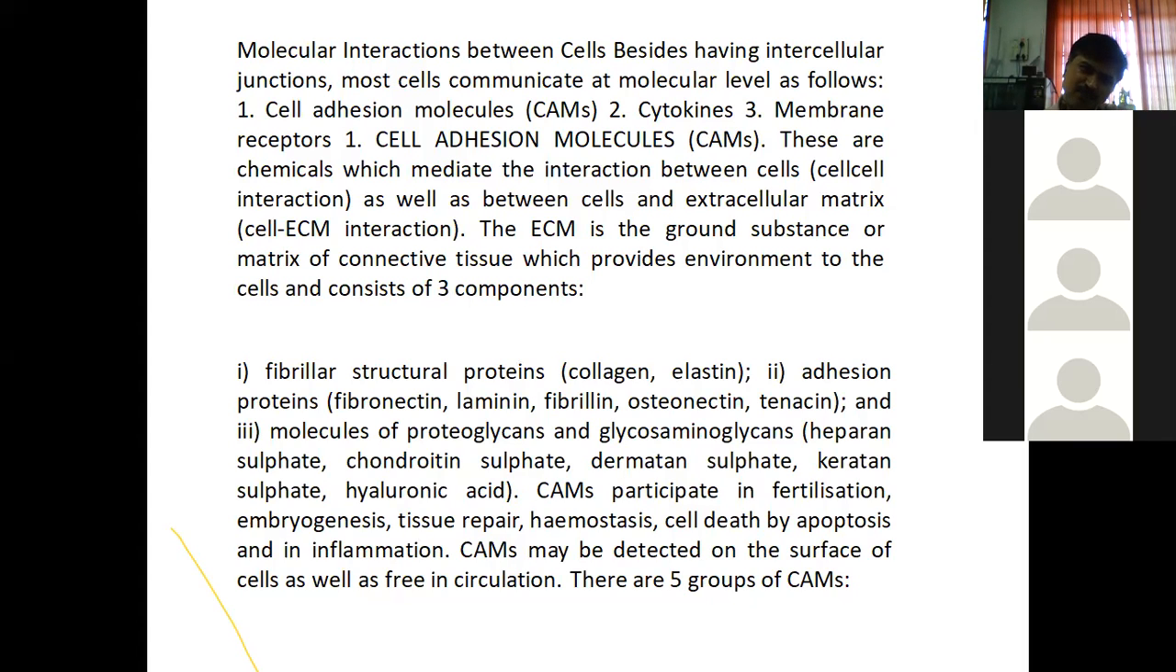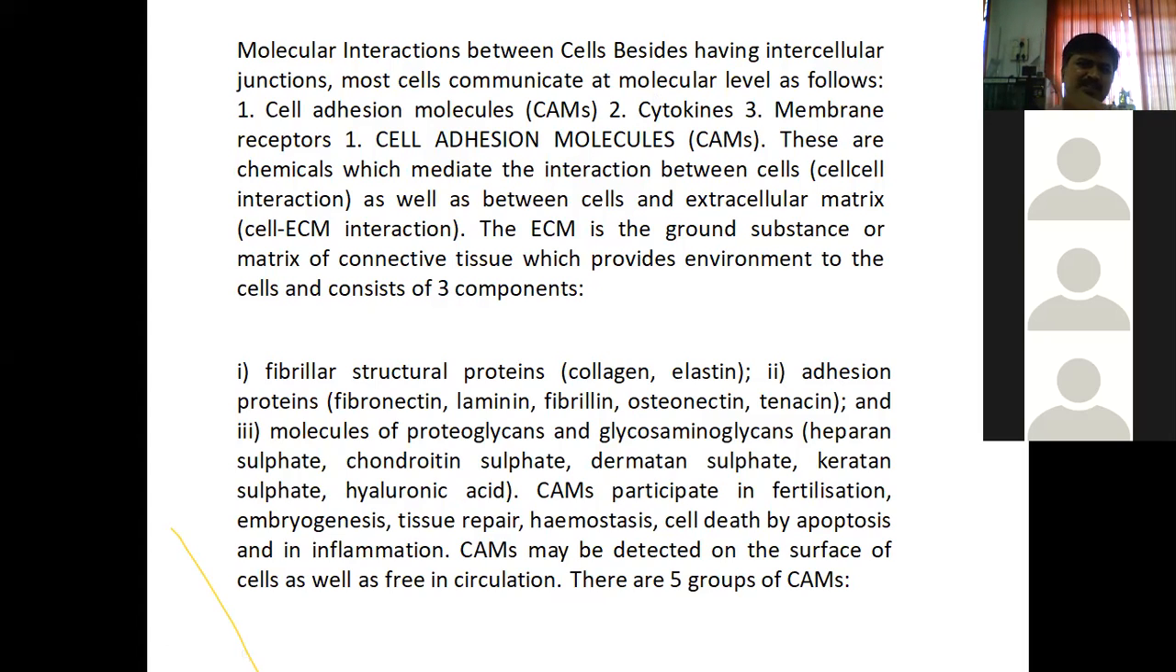Now let us see molecular interactions between cells. Besides having intercellular junctions, most cells communicate at the molecular level as follows. That is, despite having intercellular junctions, most of the cells in our body behave at the molecular level in this way.